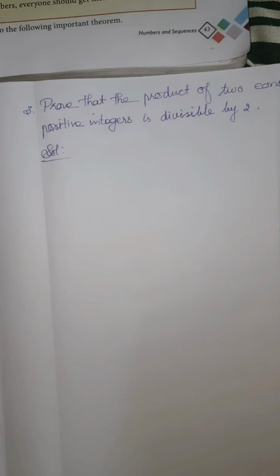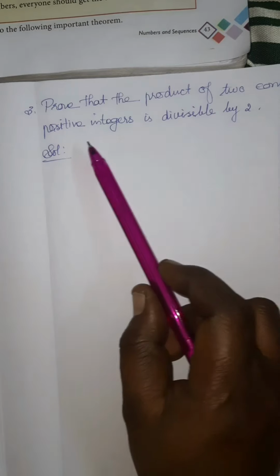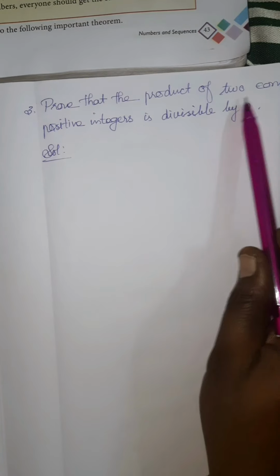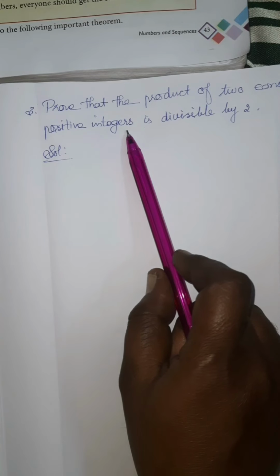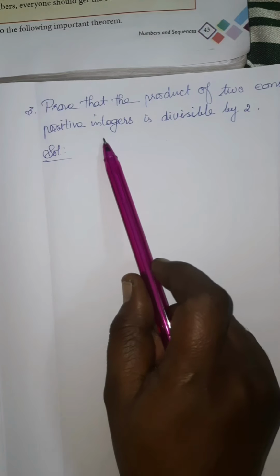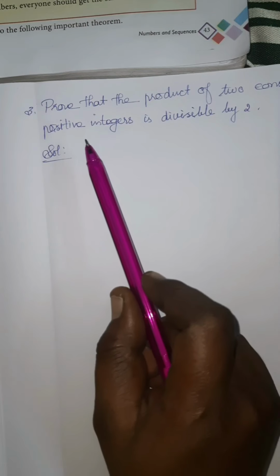Now we are going to continue the third question from the same exercise 2.1. Third question is, prove that the product of two consecutive positive integers is divisible by 2. Two consecutive positive integers, so now the numbers are positive. From 1 we can choose the product of two consecutive numbers: 1 into 2, 2 into 3, 3 into 4, 4 into 5, like that.